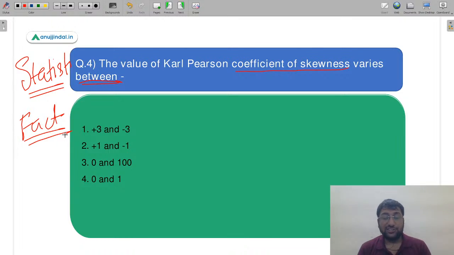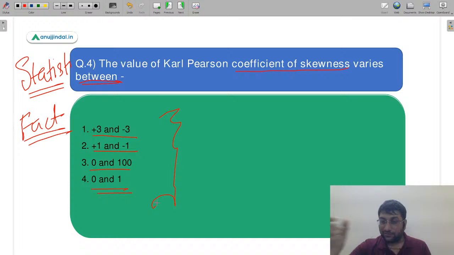Kaafi baar humne discussion kar liya hai skewness pe bhi. So does the value vary from +3 to -3? Is it +1 to -1? Is it between 0 to 100? Or is it between 0 to 1? So these are the 4 options. Skewness, it's a fact based question, koi problem nahi honi chahiye is question ko answer karne mein. If you have read the topic of skewness you would know the value. Let me see what are the answers coming up for the fourth question. Also, it's my request that do mention the question number as well.